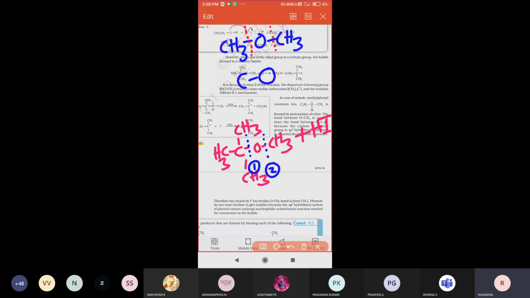If, for example, you take an ethyl group and another methyl group, two different alkyl groups are present there.